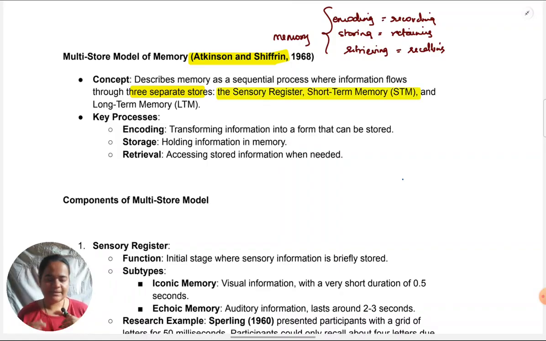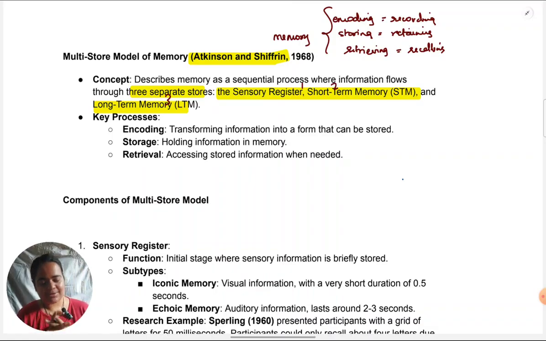There is a sensory register, that's one store. There is short term memory, that's another store. And there is long term memory. So we have to know these three names perfectly. Now, for simplification, these stores are always abbreviated. Sensory register is abbreviated as SR, short term memory as STM, and long term memory as LTM.